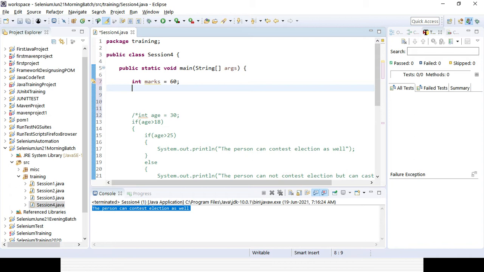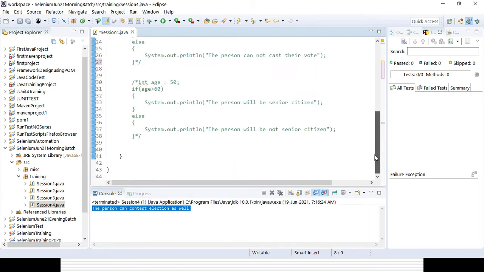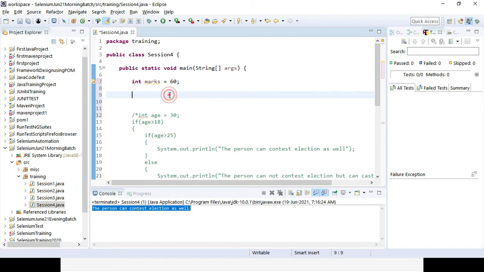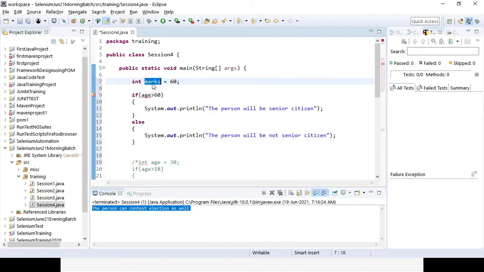So first I will be creating a simple if, right? If, and the else part I can go similarly. I will be giving that kind of marks. Suppose in case marks greater than 80, right?